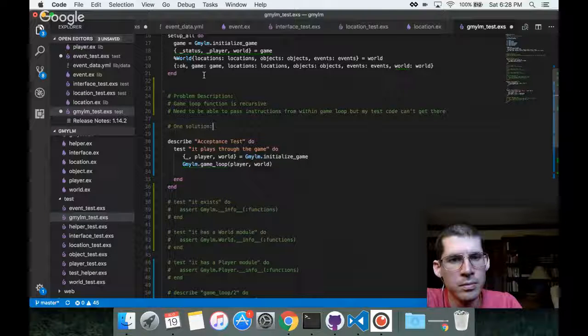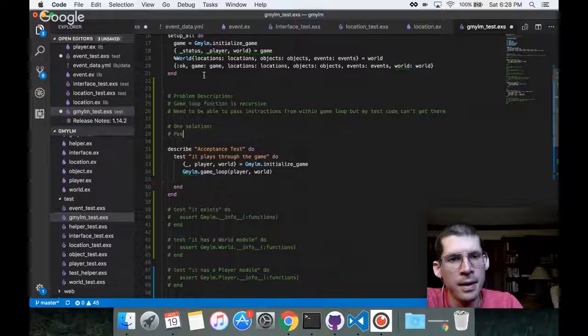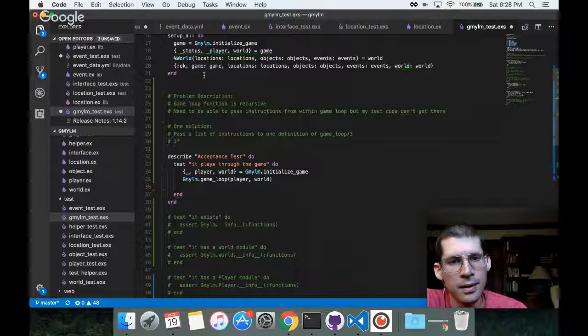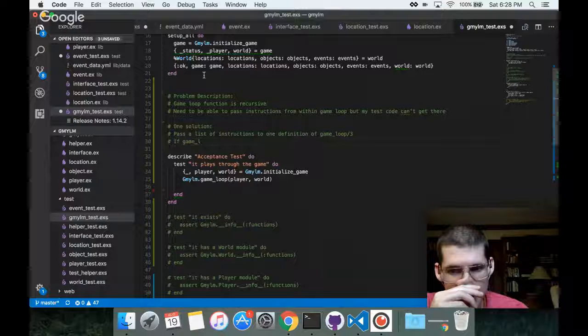One solution. Pass a list of instructions to one definition of game loop. I mean, it won't be an if, it'll just be a different function definition.